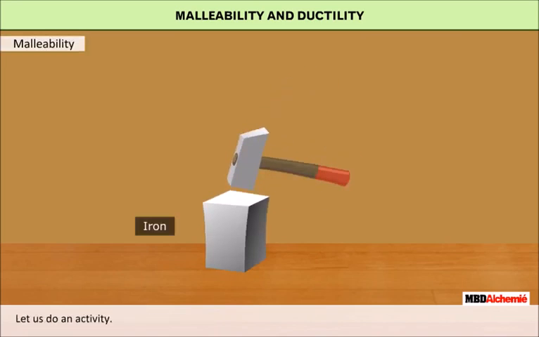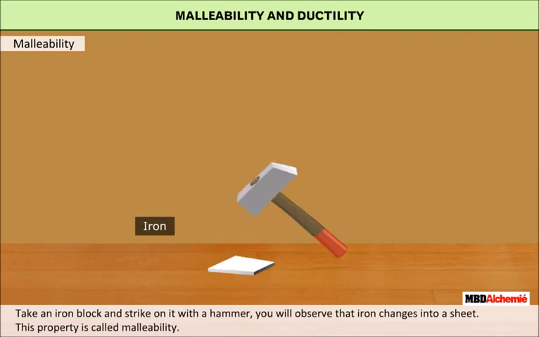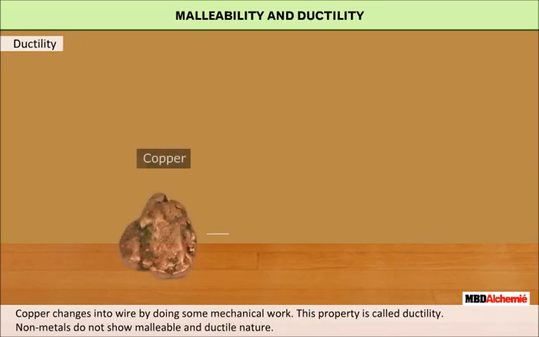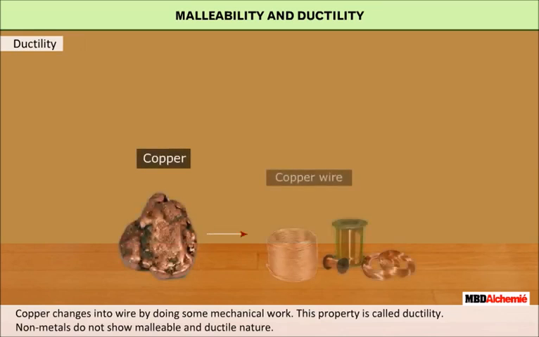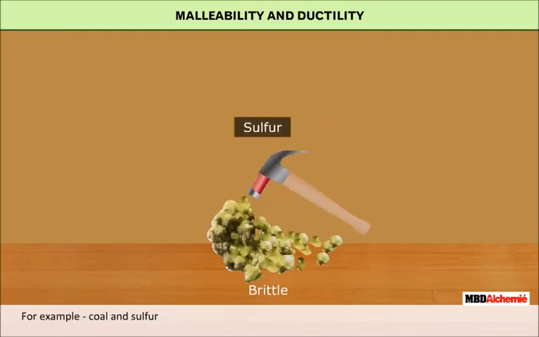Malleability and ductility. Metals are malleable and ductile in nature. Let us do an activity. To show this, take an iron block and strike on it with a hammer. You will observe that iron changes into sheet. This property is called malleability. Copper changes into wire by doing some mechanical work. This property is called ductility. Non-metals do not show malleable and ductile nature. Examples are coal and sulfur.